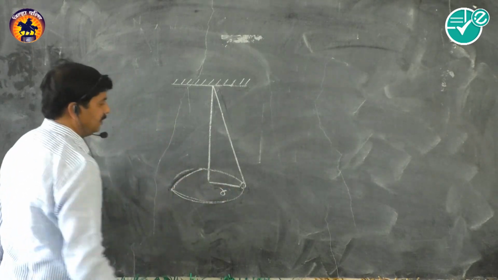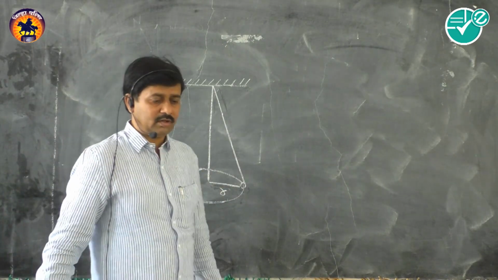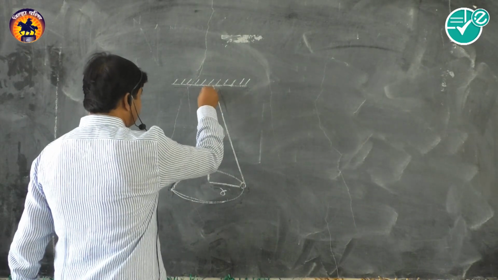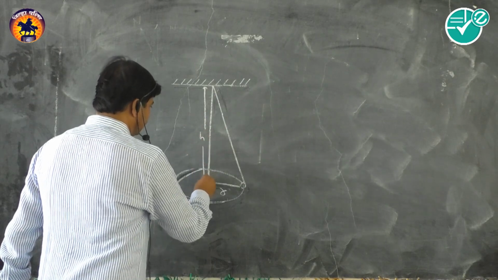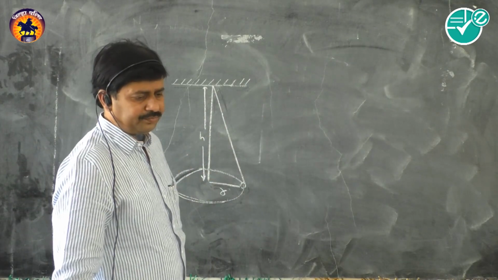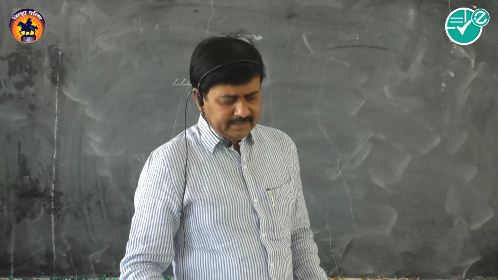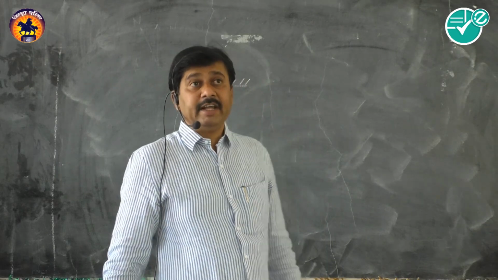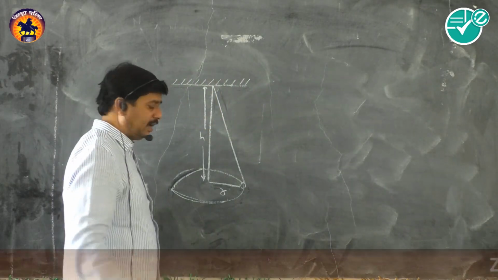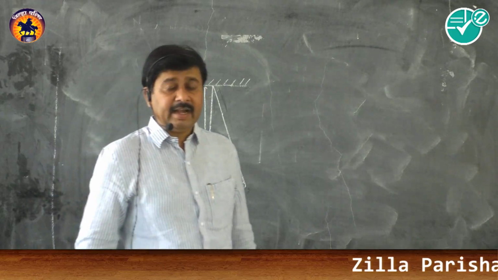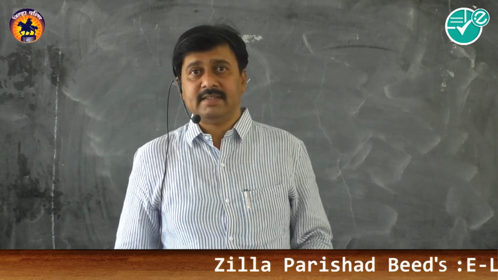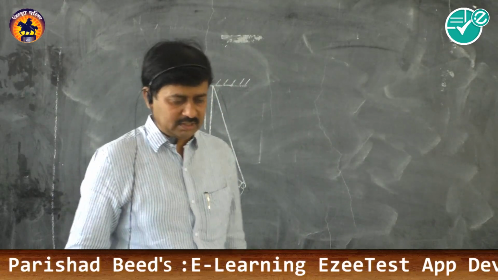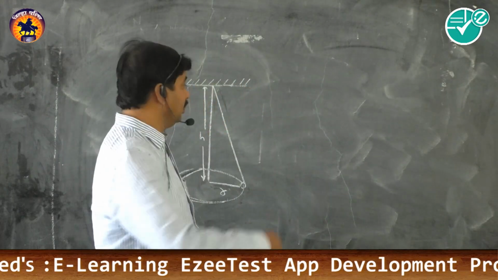If R is the radius of this horizontal circle, H is the height, and L is the length of the string, then the tension will be along the string in the upward direction, and the weight of the bob, that is mg, will be acting vertically downward. These are the two forces acting on this particular string.